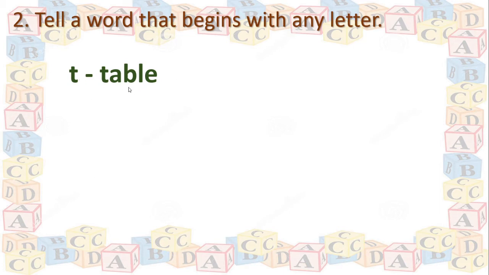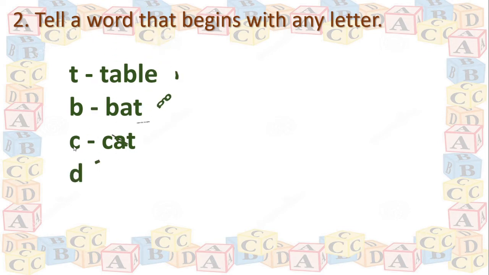Like that. Bat, that is B. Bat begins with B. Then cat. Cat begins with C, isn't it? Then next one, dog. D for dog, isn't it? D, dog begins with D.